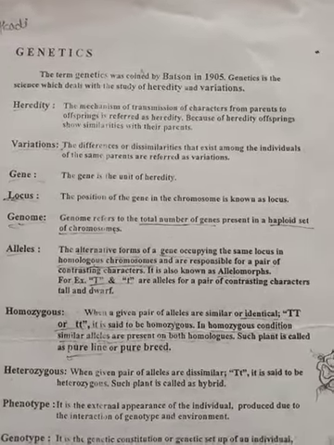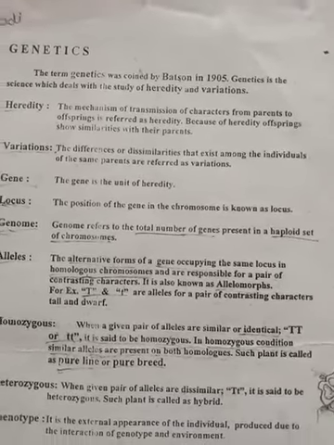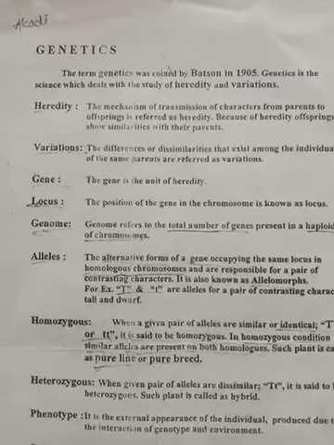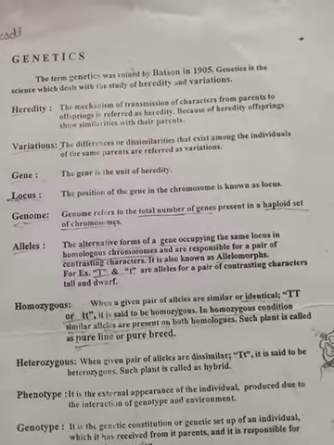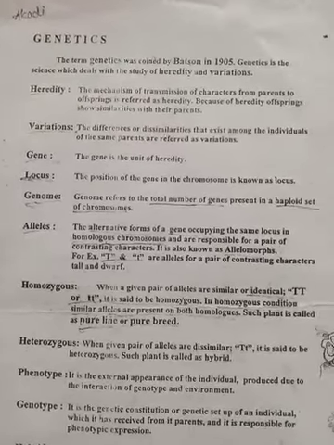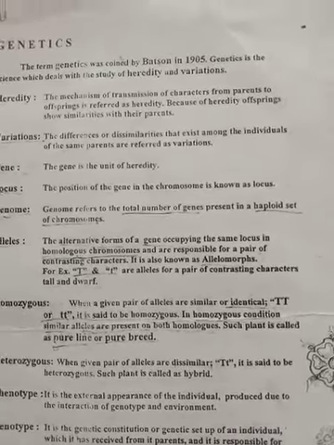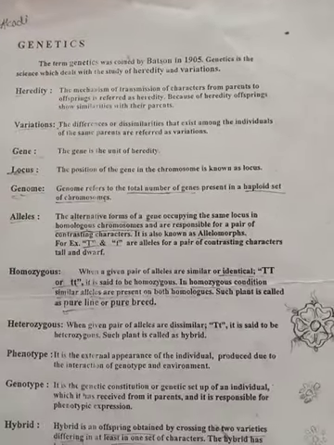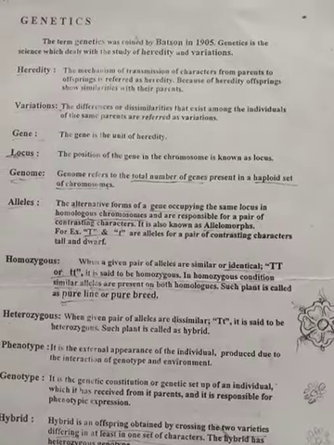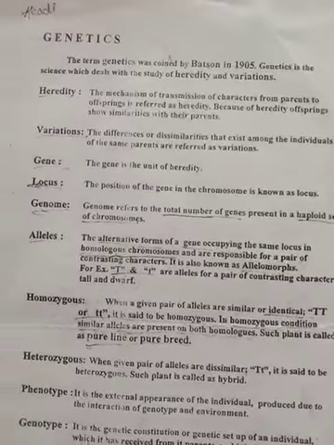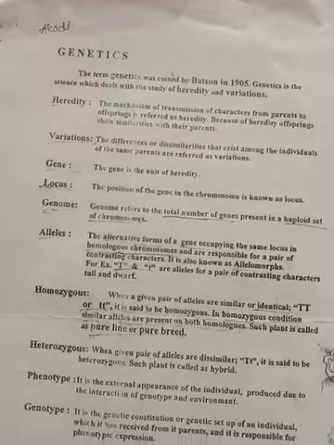Heredity means the character will be transferred from parents to offspring, from generation to generation. And variation means two individuals will not look the same. If the parents have two or three children, they do not look similar, and will look like their father, mother, or grandmother's son. They will look totally different, only some characters will be transferred, and that we call variation. Variations mean two individuals will not look similar.